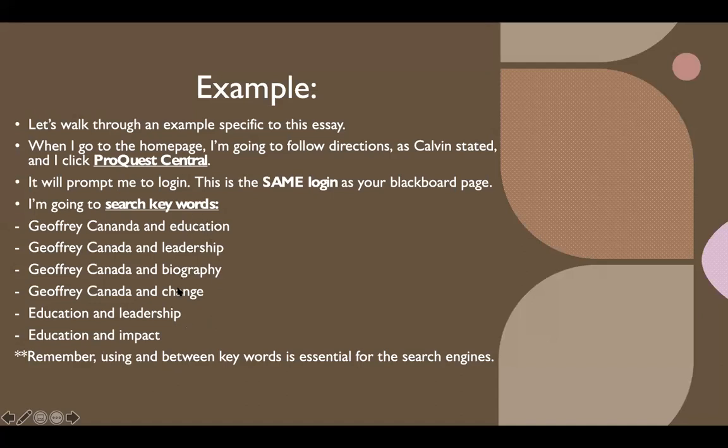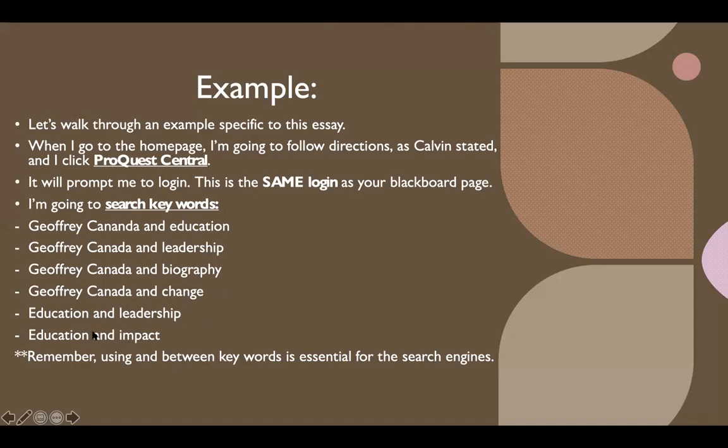So again, here are some of the keywords I use. One thing I want to mention to you, some of you might be using people that are not searchable in those library search engines. Maybe you're using somebody that is a little bit more low key, who's not as much on the radar. Something that you're going to have to do is, depending on what field you're going into, you're going to have to find research about that particular field.